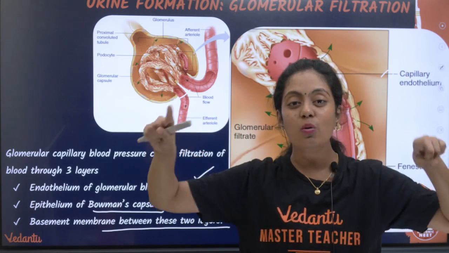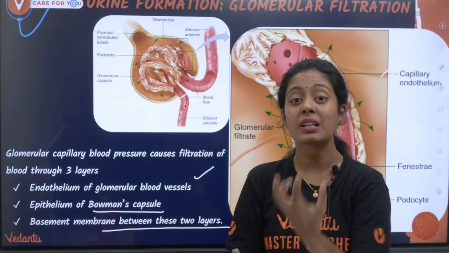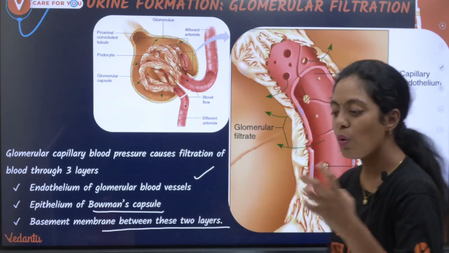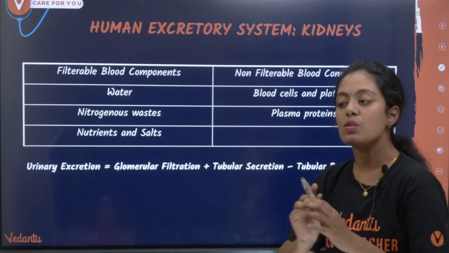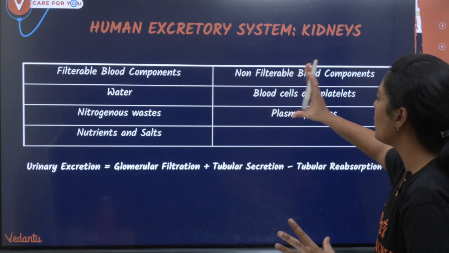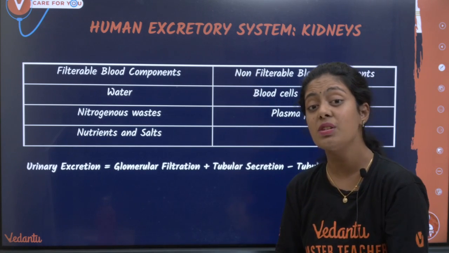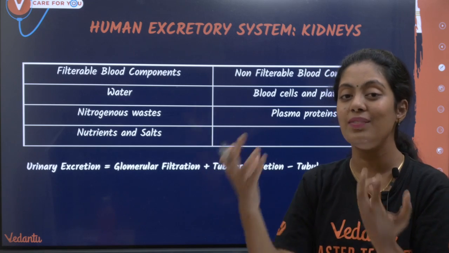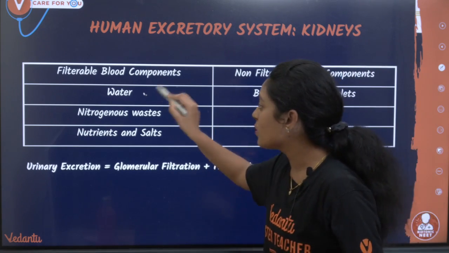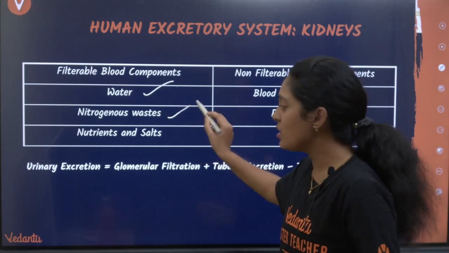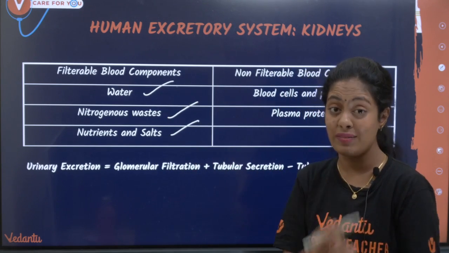They leave minute spaces. They are arranged in a very intricate manner so that the blood gets filtered. This is a very important point, students. What are the filterable blood compounds, and what are non-filterable? In the glomerular filtrate, which substances get filtered and which do not, that is what we are going to see now. Filterable compounds: water, nitrogenous waste, nutrients and salt, all these will enter the filtrate.